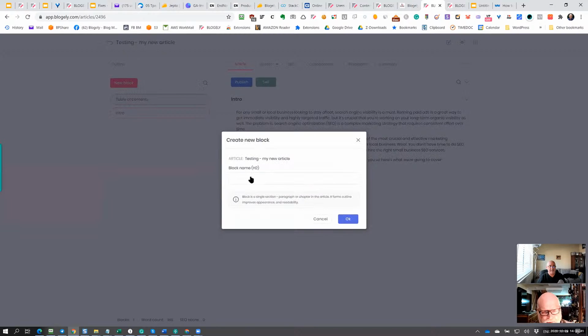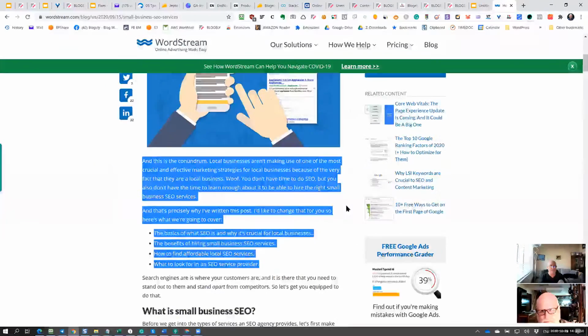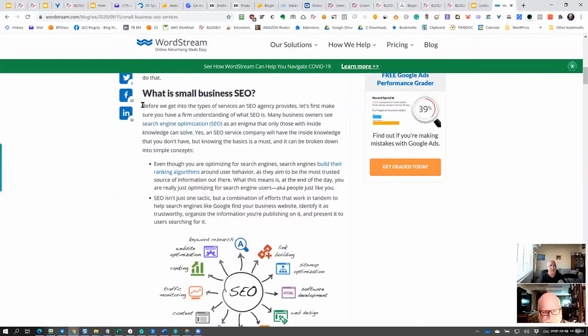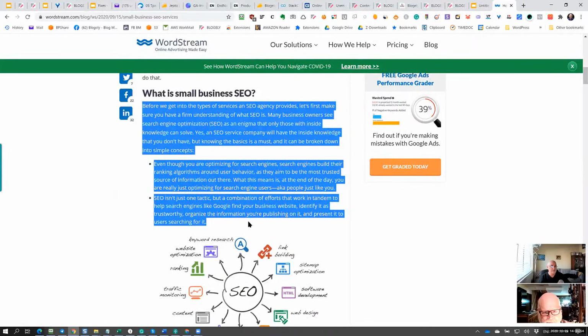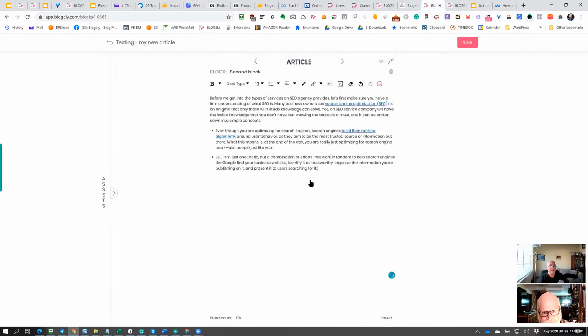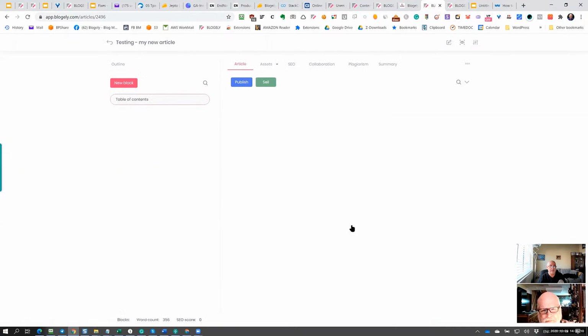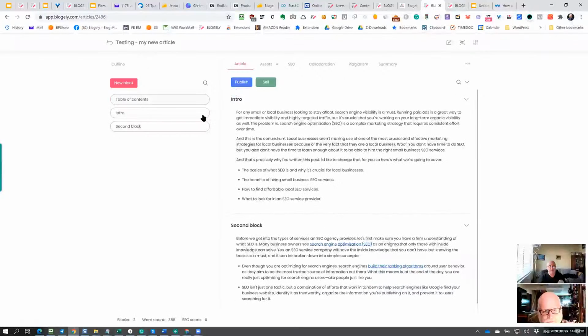Let's now create the second block. Let's call it second block, and let's continue to populate it. When I click here, let me get some content, assuming that I keep writing my blog post. I'm taking the content here and going back in the same block, and now let me just paste it here. So I created the second block. I'm going back now, and here it asks me again to save. Yes, if I forgot, now save the second block, and so on.